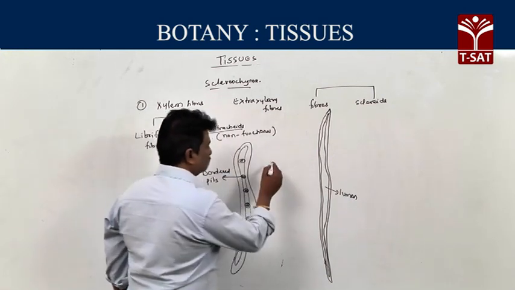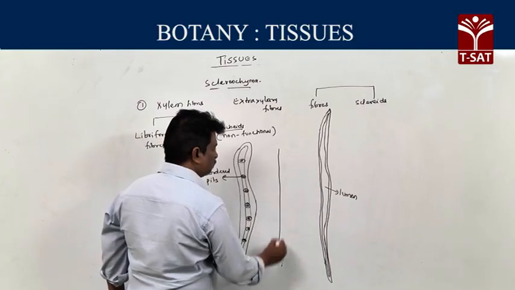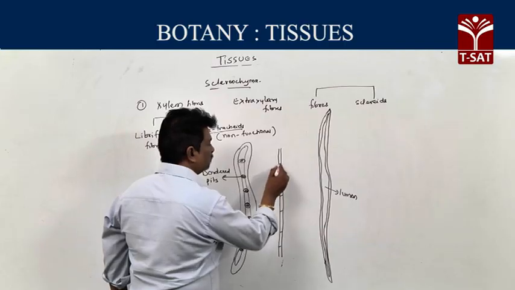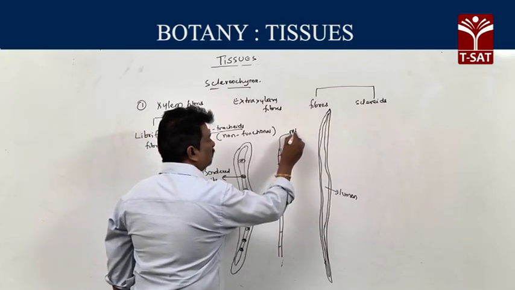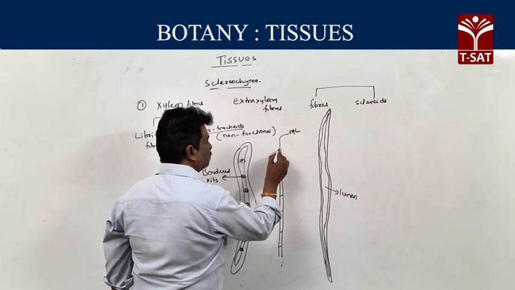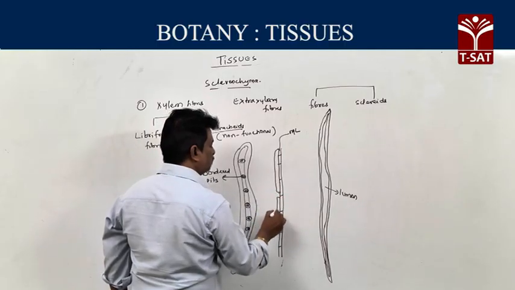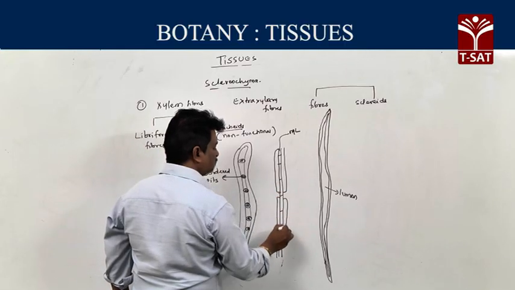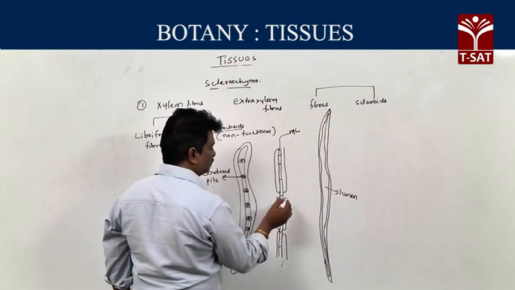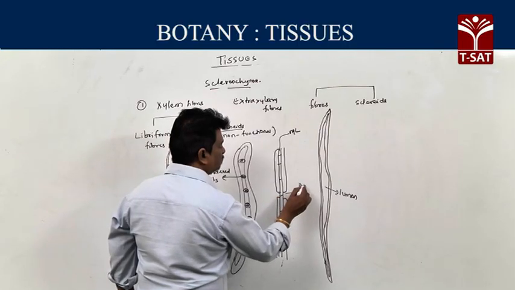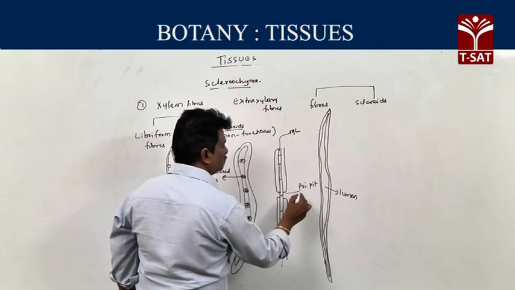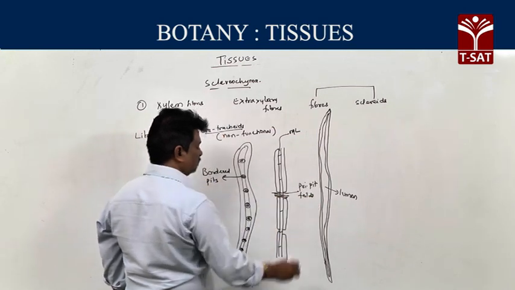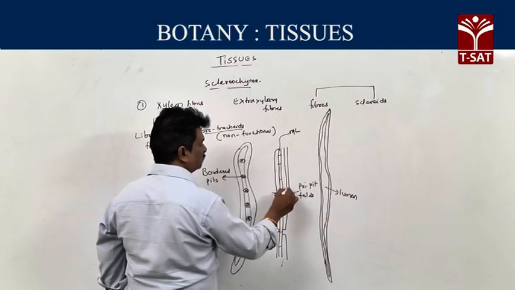Then the secondary wall. Here, this is the middle lamella, which is outside. Below the middle lamella, the primary wall is deposited. This primary wall contains unthickened areas called primary pit fields traversed by cytoplasmic strands.